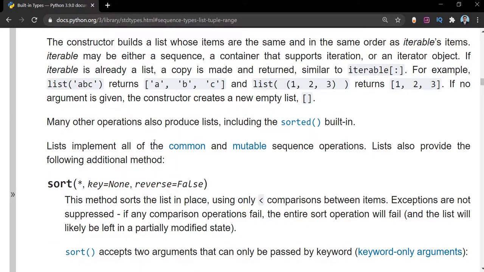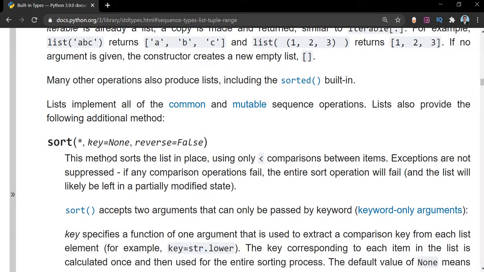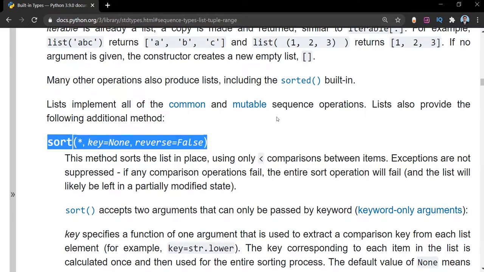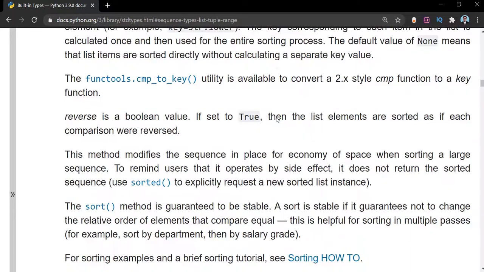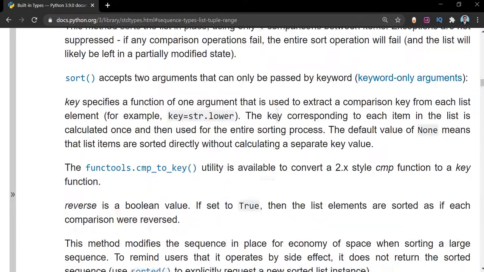Again, list implements all of the common and mutable sequence operations that we have mentioned earlier, but list also provides some additional things which are not otherwise there. So which are those? There is a sort method in list that is available which is not present otherwise. We are going to see this in much more detail afterwards, in a further video. But for the time being, just remember that the sort method is there with respect to list.